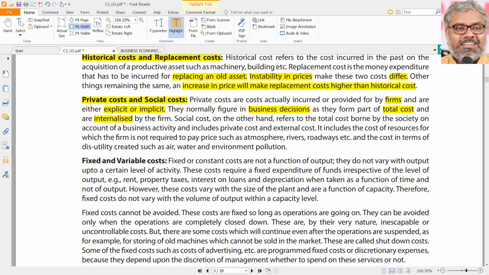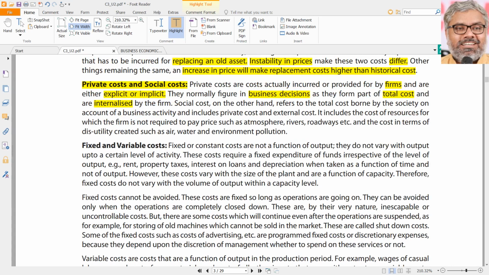Like for example, in the earlier Coca-Cola example, whatever the total cost of manufacturing and selling a bottle of Coca-Cola is, that could be the private cost. In our example, we took 10 rupees, let us say. 10 rupees is the total cost. Maybe they are selling at 15 rupees, 5 rupees profit they are making, for example. So what was the 10 rupees? Private cost.